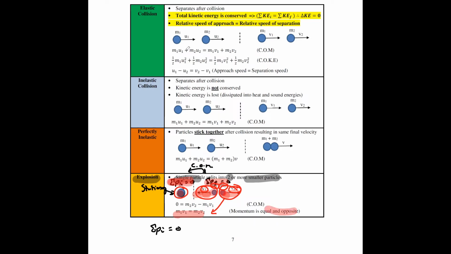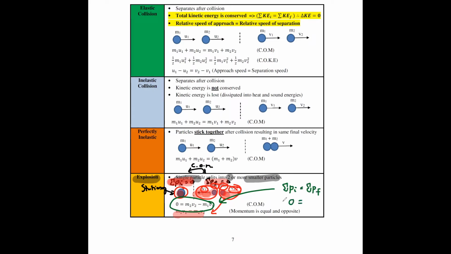There's a way to prove it mathematically too. Let me just rewrite this one. Let me just show you. You will say that the sum of initial momentum is the same as the sum of final momentum.